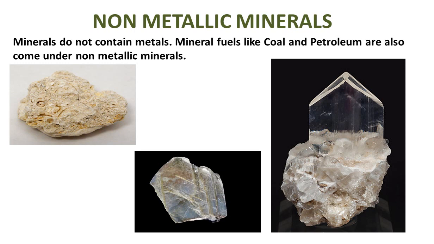Mineral fuels like coal and petroleum also come under non-metallic minerals. The examples of non-metallic minerals are limestone, mica, gypsum, etc., which you can see in this picture. The first one is limestone, the second one is mica and the third one is gypsum. So these three are the examples of non-metallic minerals.